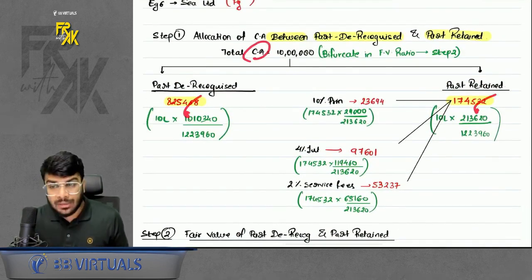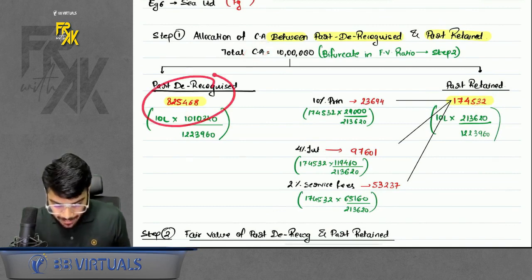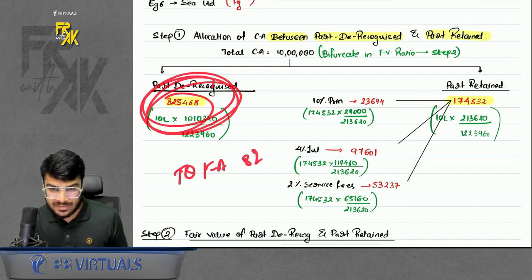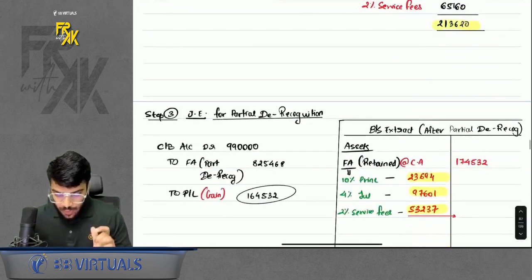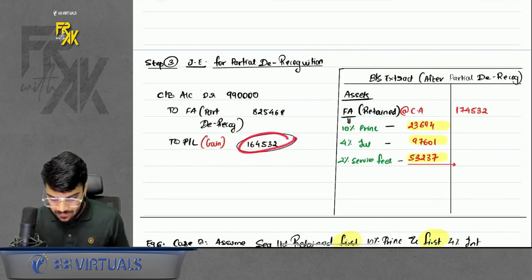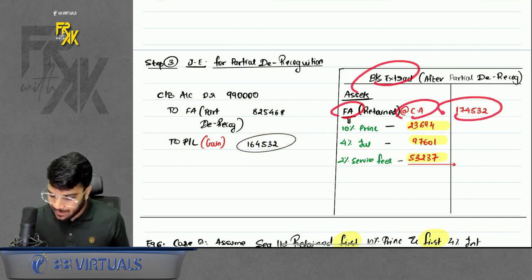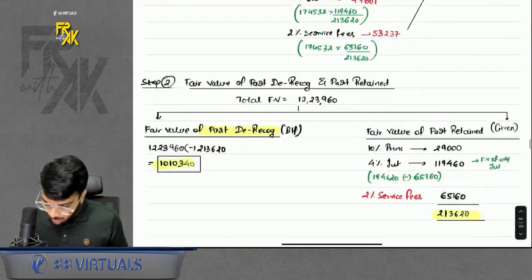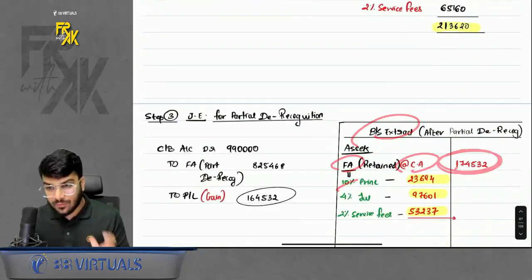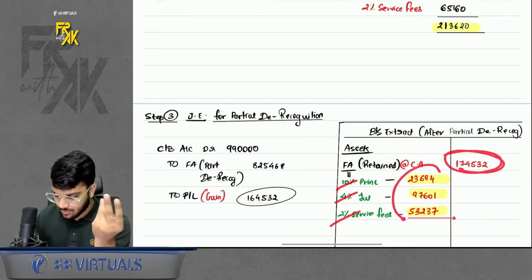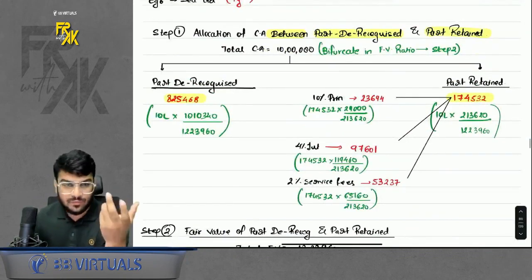So you bifurcated, you got the carrying amount. Now what to do? This is the part which you have sold, so this will go out. So you will credit financial asset 825,468. Okay, now you have sold it for 9,90,000, so you will record the cash/bank received. The difference will be transferred to profit and loss. And as mentioned by me, the retained part will continue to appear at carrying amount. So the retained part carrying amount was this much, so it will continue to appear this much only. Also, I gave the bifurcation of this retained part, what is the amount of principal, interest and service fees. That bifurcation you can get by bifurcating in the ratio of fair value.